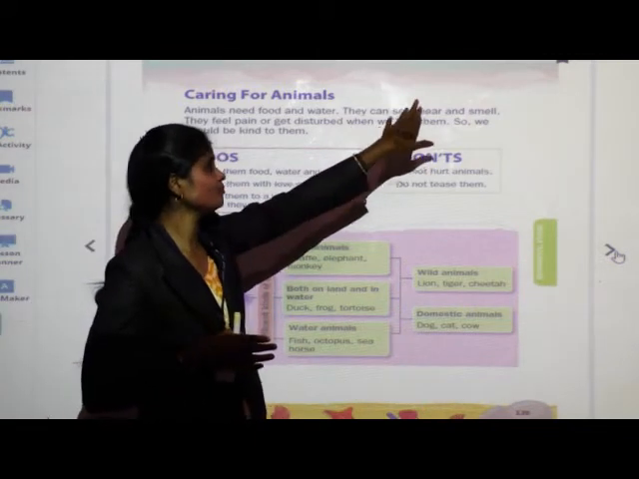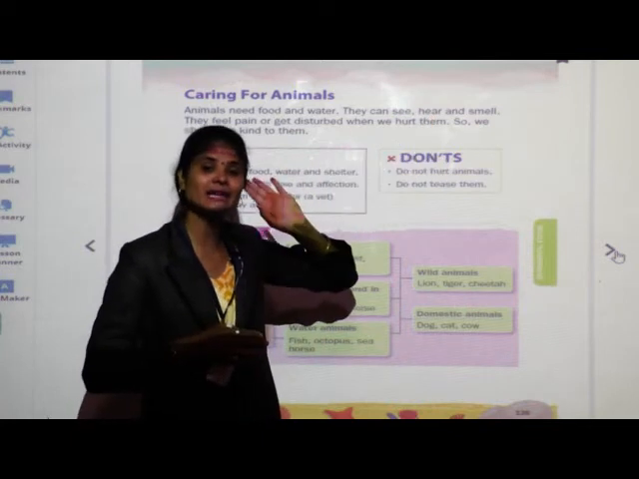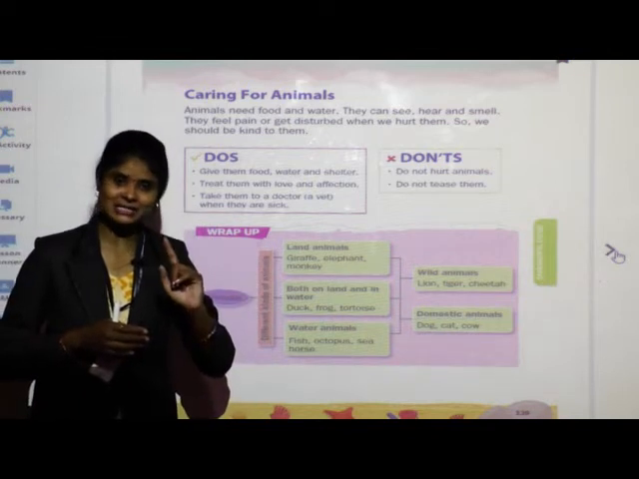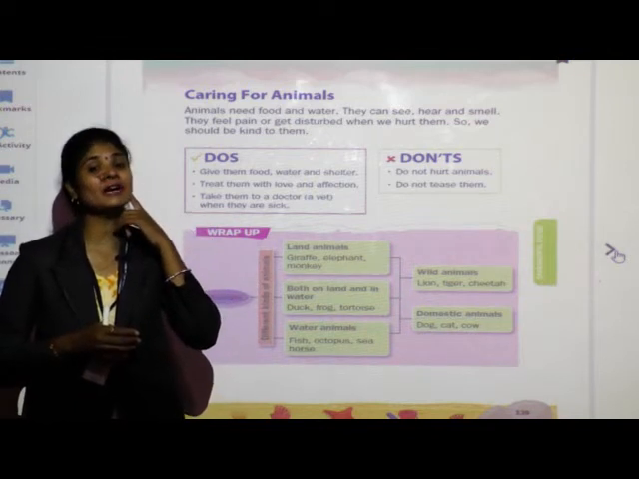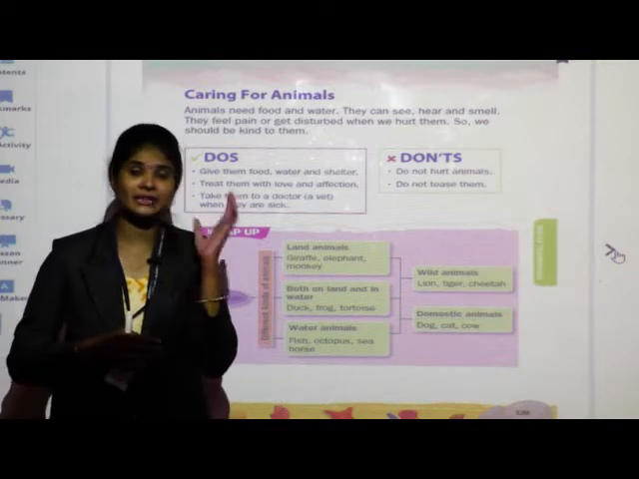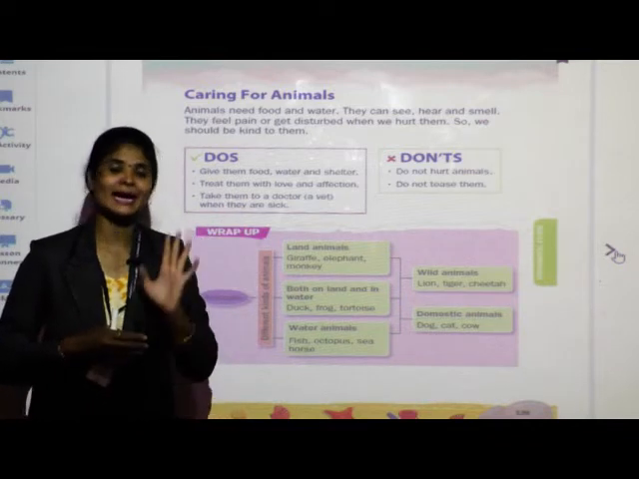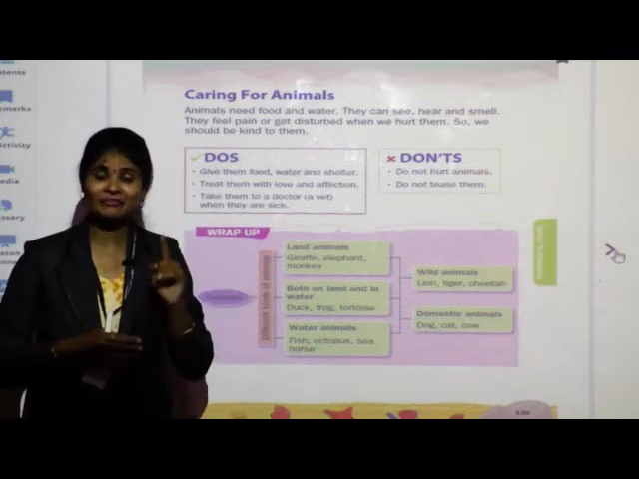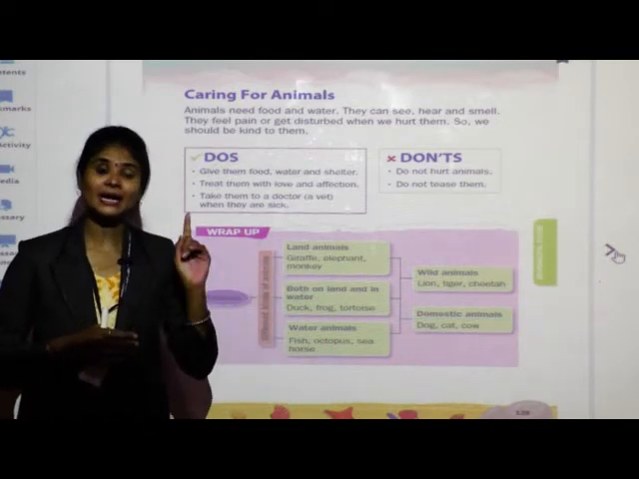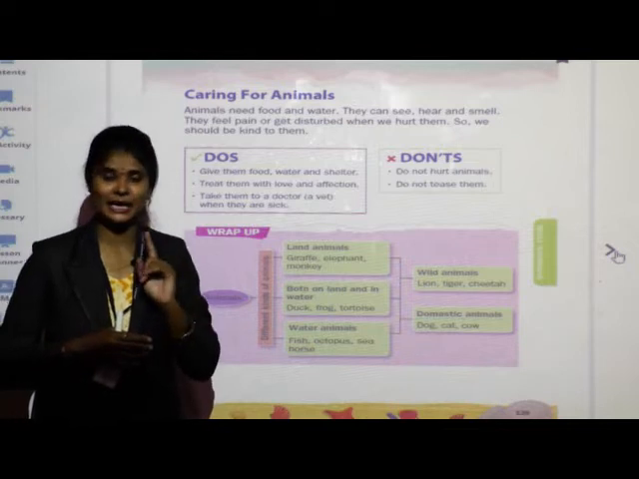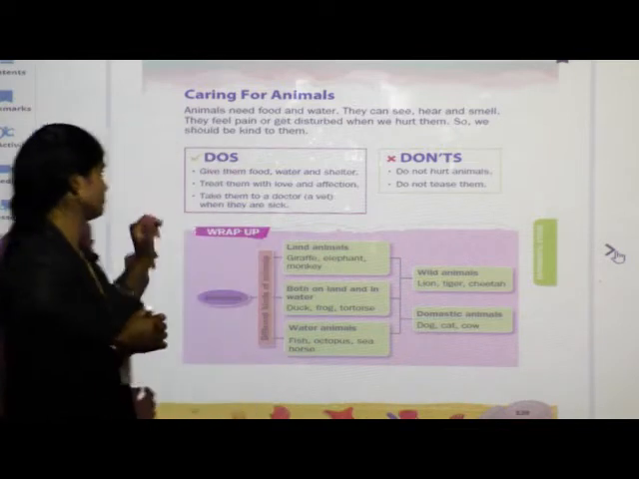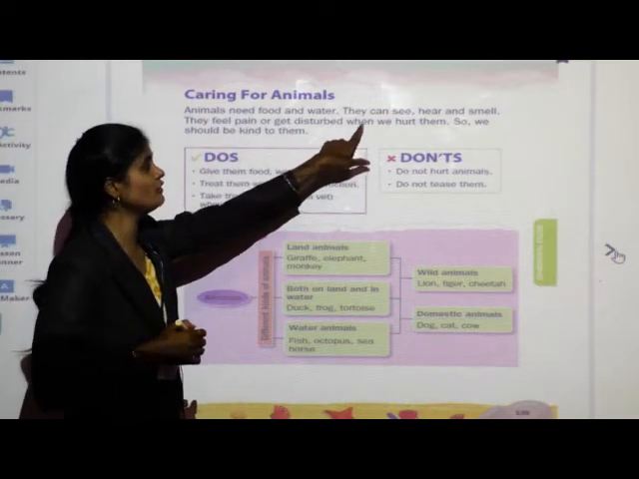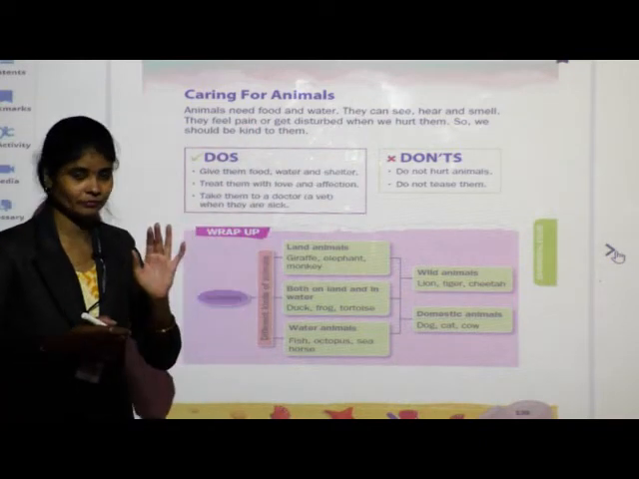They can see, they can hear, they can smell. As we see with the help of our eyes, we hear with the help of our ears, we smell with the help of our nose. Like that, animals can see with the help of their eyes, they can hear with the help of their ears, and also they can smell with the help of their nose. They feel pain or get disturbed when we hurt them.